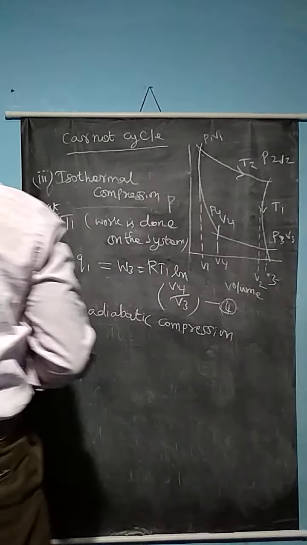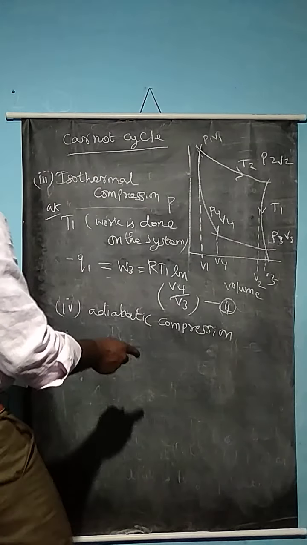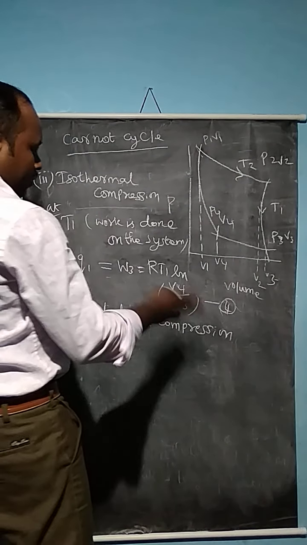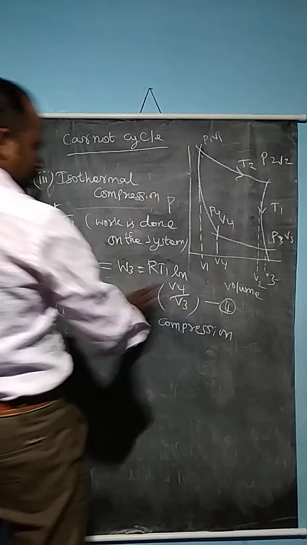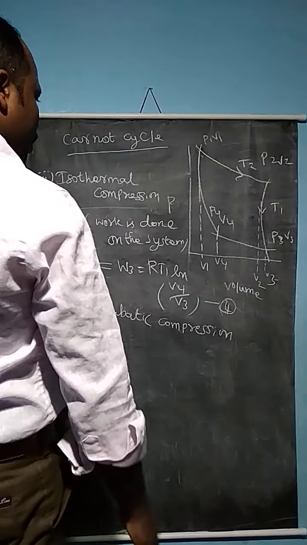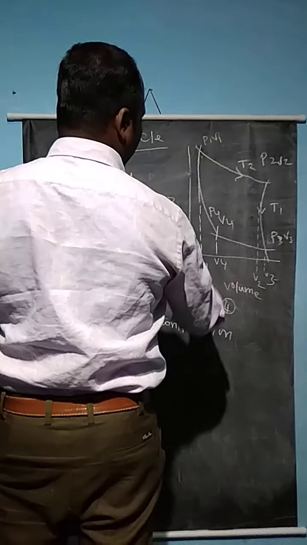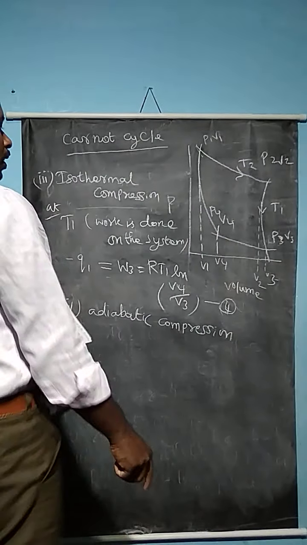In the adiabatic compression, finally, the gas is allowed to compress reversibly and return to the original state of volume V1. The volume becomes V1 after the four-step cyclic process is completed.